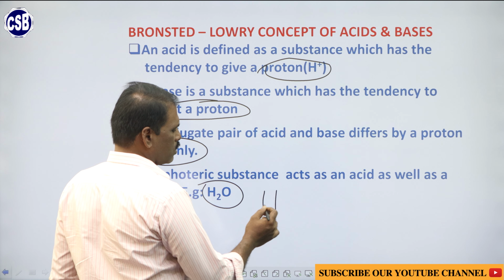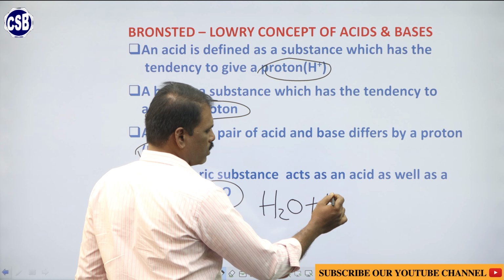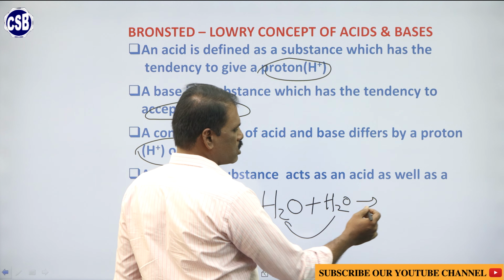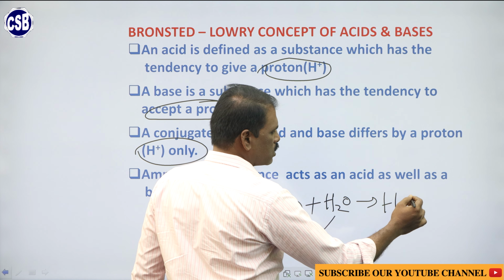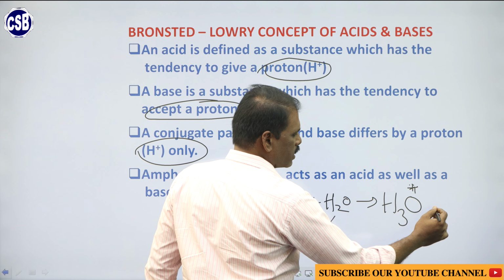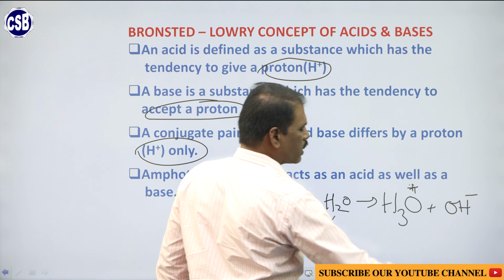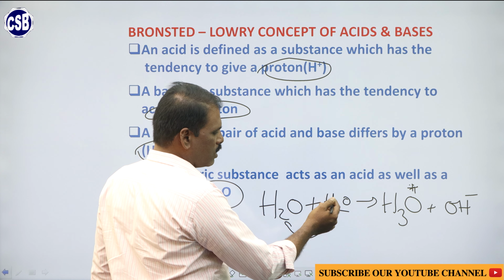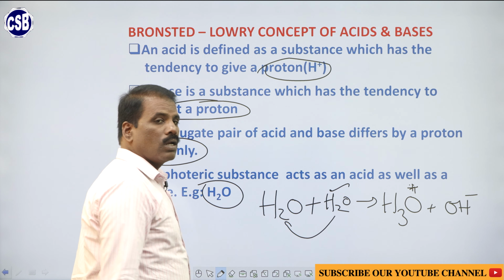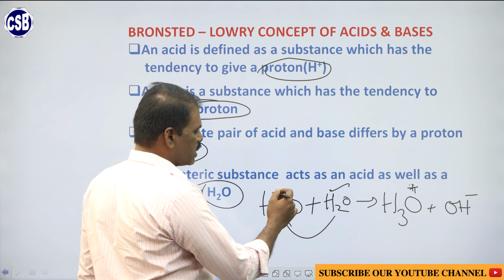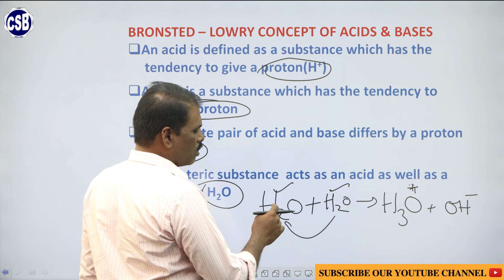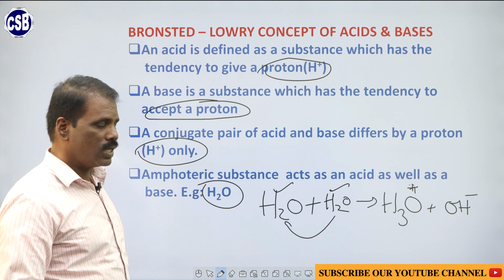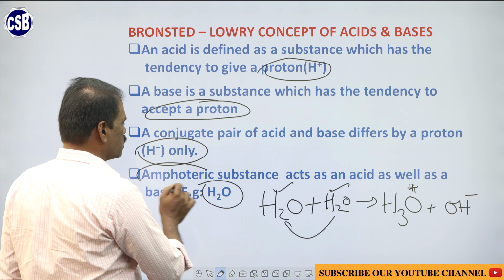If you add one more water molecule, one water molecule gives away a proton to another one, so that you get H3O plus and OH minus. Here one water molecule donates one proton to another water molecule. Since it donates a proton, it is acting as an acid. Since the other accepts the proton, it is acting as a base. So, both water molecules are acting as bases as well as acids. So, it is called an amphoteric substance.